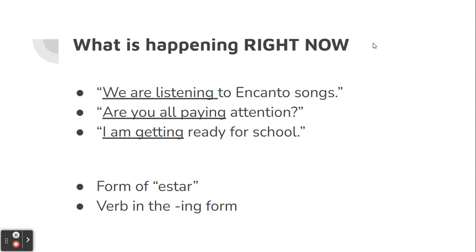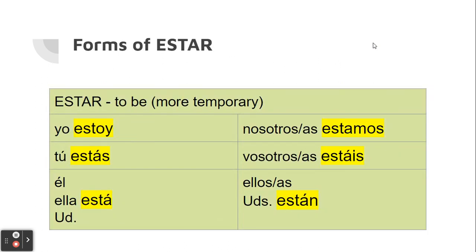For all of these examples, we're going to use a form of the verb estar and another verb ending in the ing form. So here are forms of the verb estar. Estar, remember, means to be. It's a more temporary verb, and we'll have some more discussion of what that looks like and what else can be used with estar coming up next week.